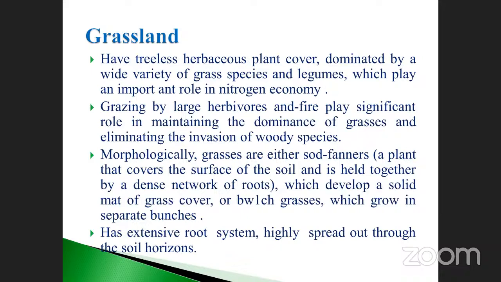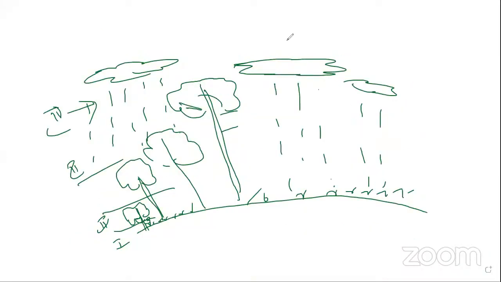During the rainy season, they can grow very fast. Already we know all about it. See here, so this is considered the ground floor. There are so many grasses there.